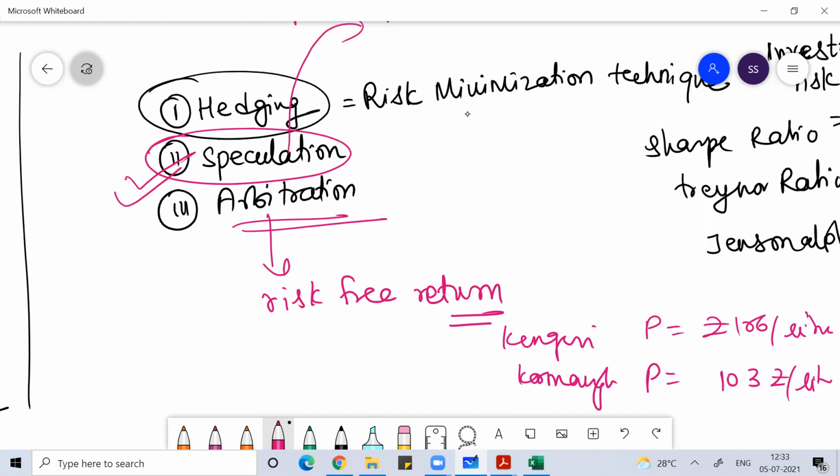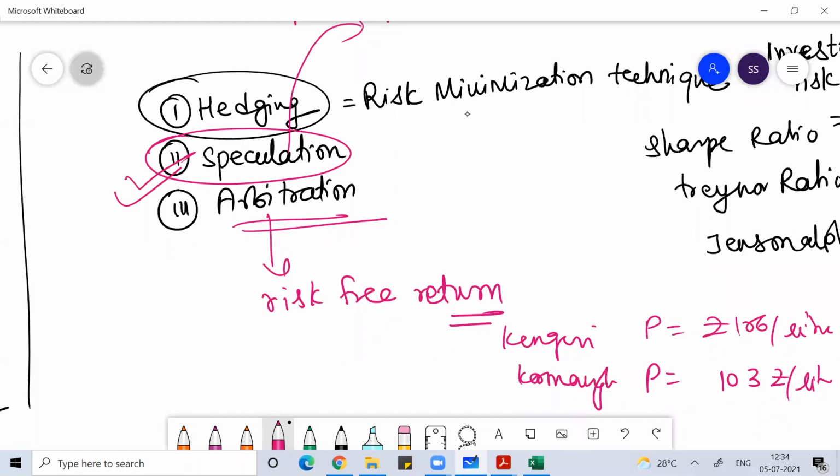Maybe in BSE, the stock is trading at some X value, and in NSE the same stock is trading at Y value. So what you can do is buy the same stock from the exchange where it is trading at a lower value, and sell the same stock on the other exchange where it is trading at a higher value, and thereby you make a profit. That profit is the arbitrage.